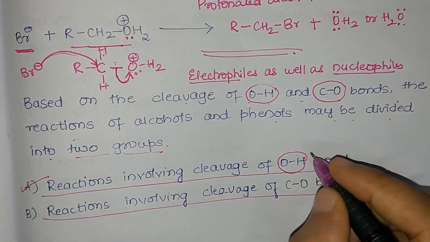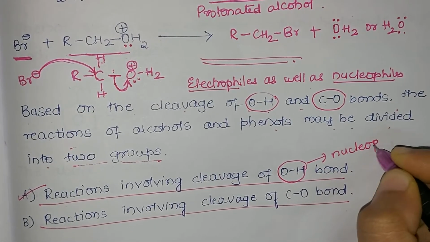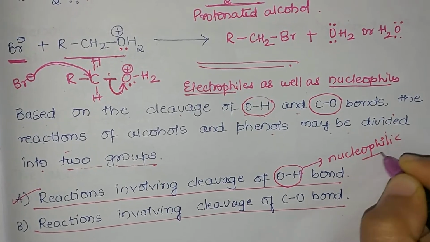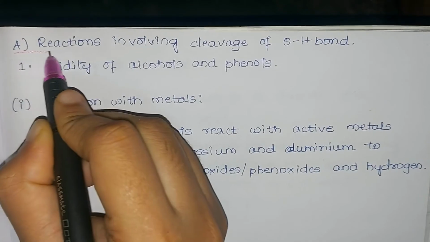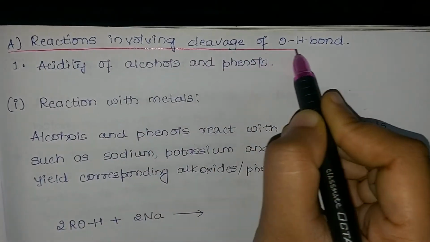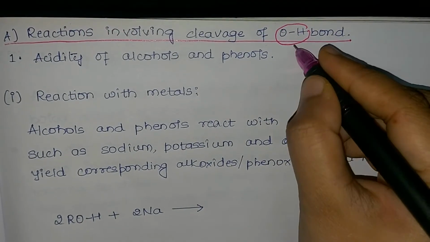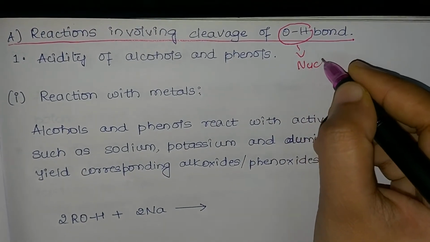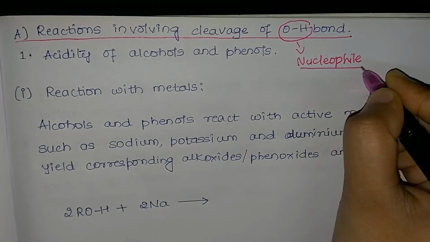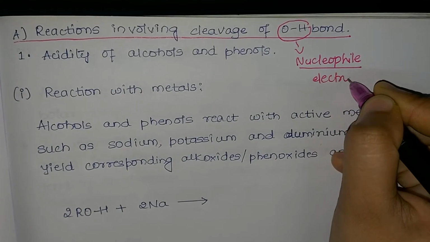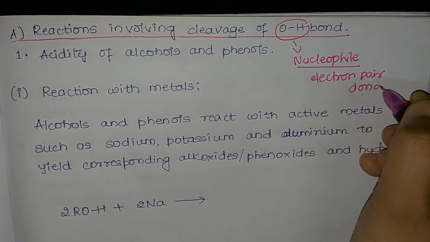So let us consider the first one, reactions involving cleavage of the OH bond. Here alcohols are acting as nucleophiles. Whatever reactions we consider further, we need to know that here the OH bond is broken and alcohols are nucleophilic. When it is acting as a nucleophile, the OH bond is broken, that means oxygen donates an electron pair. So these are electron pair donors. Oxygen is donating the electron pair.